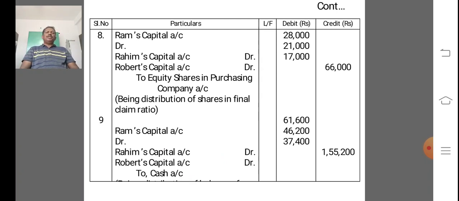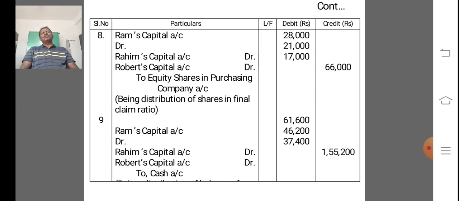The next entry is Ram's capital account debit, Rahim's capital account debit, and Robert's capital account debit. The entire amount of purchase consideration paid in equity shares is distributed in the final claim ratio, because in this problem no information is given about the distribution of shares. So in the absence of information, we share the shares on the basis of the final claim ratio.